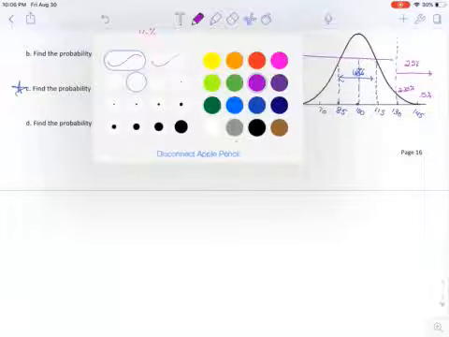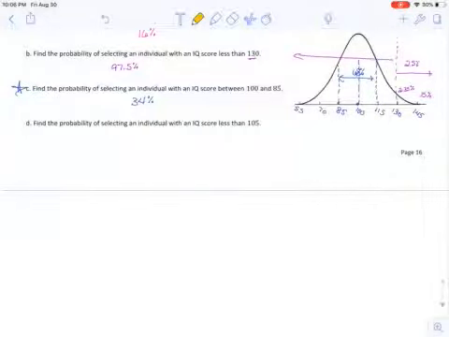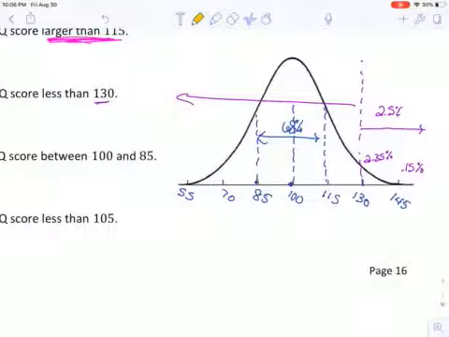And then one thing that can get weird about this, let's use this one. If I give you a 105, 105 is not one of the nice z-score amounts. But you will notice that it is about a third of the way between 100 and 115. A third of 15 is 5. So this is about a third of the way. So you can imagine it's approximately a third. And I'm saying approximately because we're not talking about a rectangle here. We're talking about this sloped curve. So it's really an approximation. But either way, I have about a third of the way across this space.